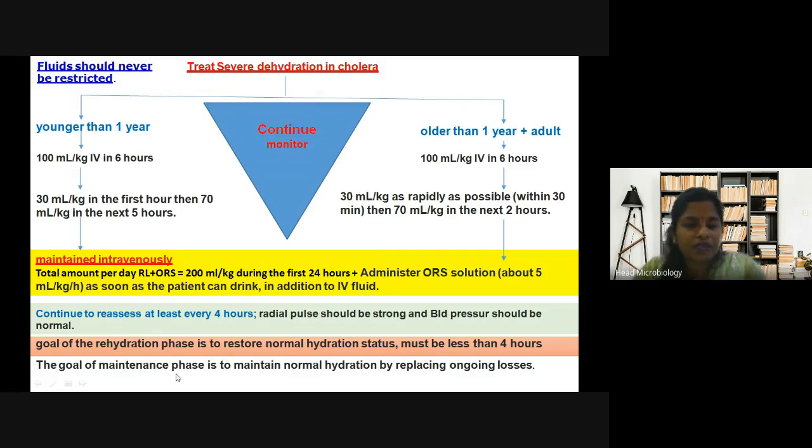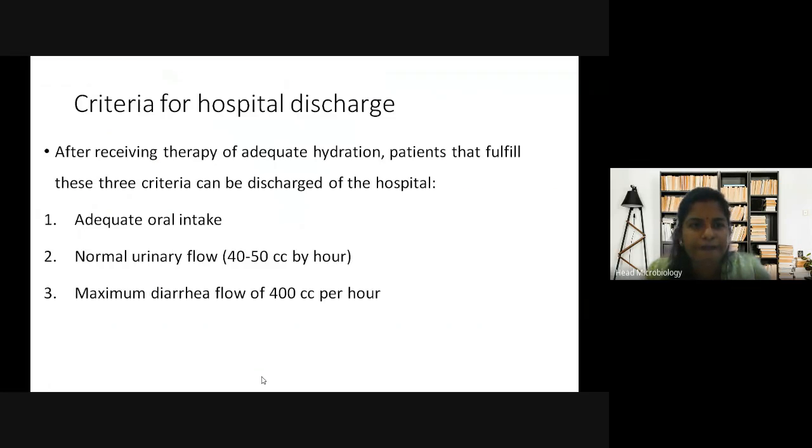The goal of the maintenance phase is to maintain normal hydration by replacing ongoing losses. So whatever loss is there because of fluid loss or diarrhea, you have to replace it. You have to continuously supply the patient with ORS. Finally, if it is treated, the criteria are that they should be eating properly, oral intake should be adequate, urine flow should be normal, and the maximum diarrhea flow should have reduced to 400 cc per hour. So these are the signs that things have become normal.